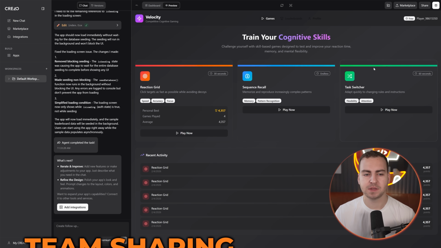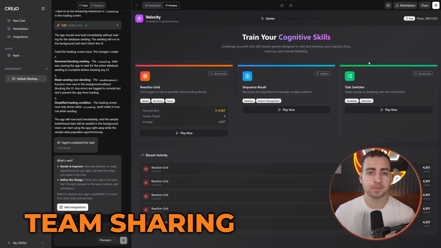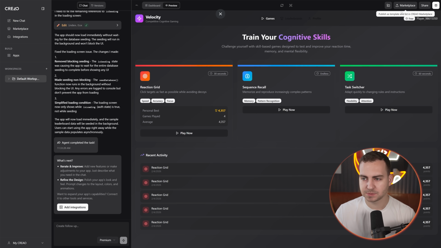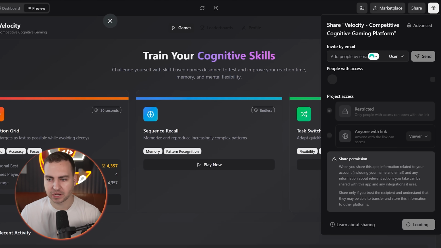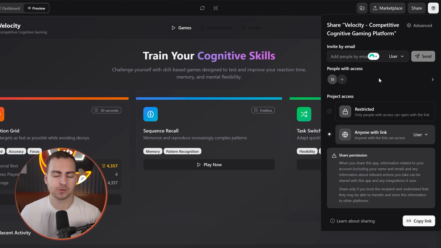So now at this point, maybe I don't want to continue working on this myself, but I want to add a team member. Well, that's where this platform is pretty useful. If you go to the share feature, you're actually able to directly invite other people. So for example, let me just invite one of my other emails.